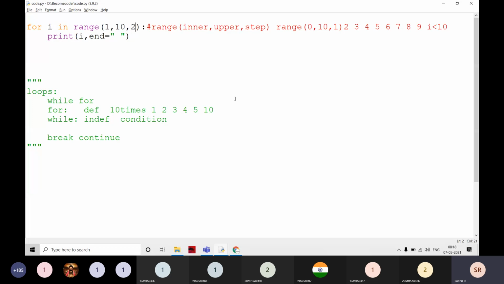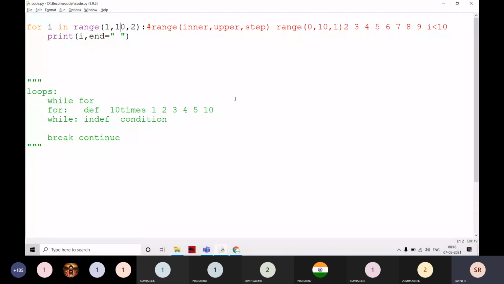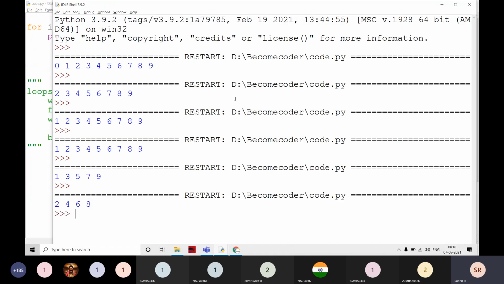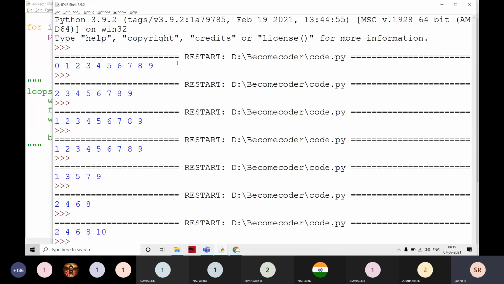1, 3, 5, 7. Yes, it is going to be 1, then 3, incremented like this, plus 2, plus 2, plus 2. These are going to be the odd numbers. For example, if I want even numbers, I start at 2 here, then 2 plus 2, 4 plus 2, like this. If I want to include the last value also, I have to take plus 1 every time, for example 10 plus 1. If I execute it, that value is also executed.